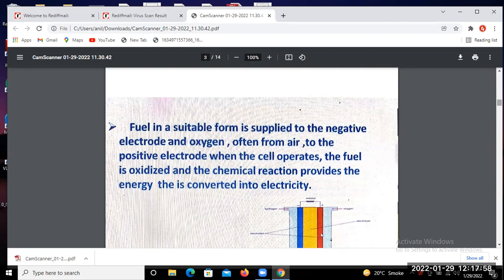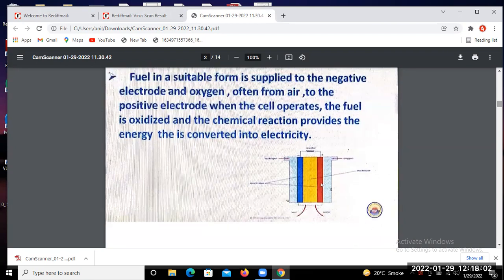Here you will find the structure of the fuel cell, the flow of oxygen, and the positive and negative electrodes. Between the positive and negative electrodes is the electrolyte, the yellow one, and these two are the positive and negative electrodes.